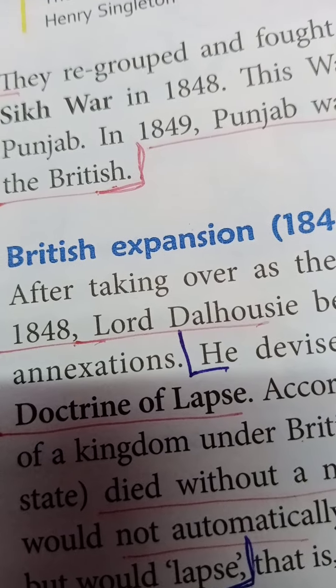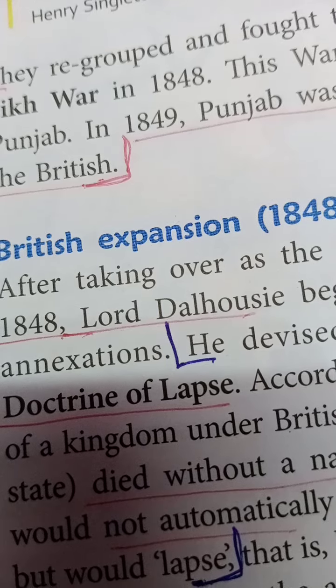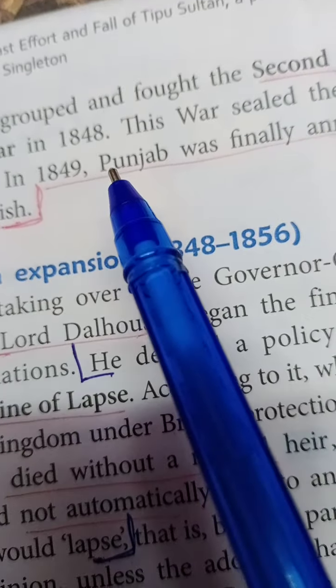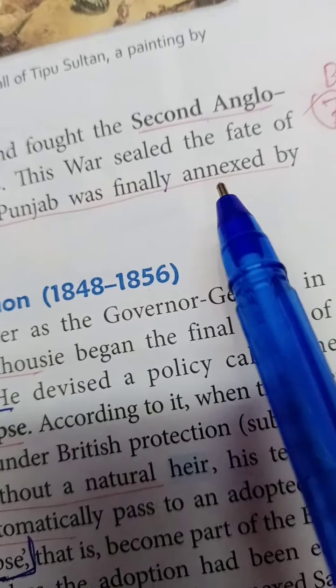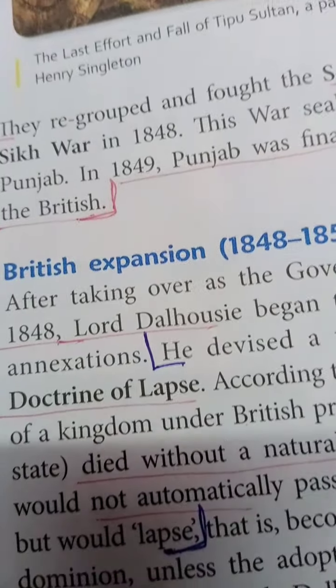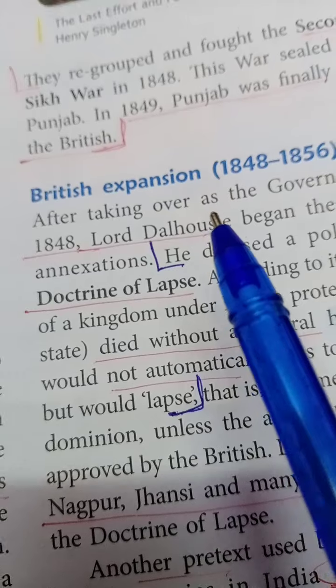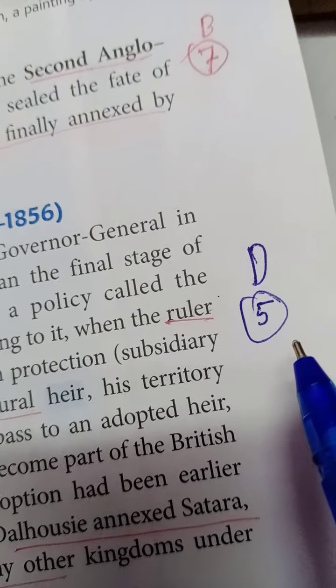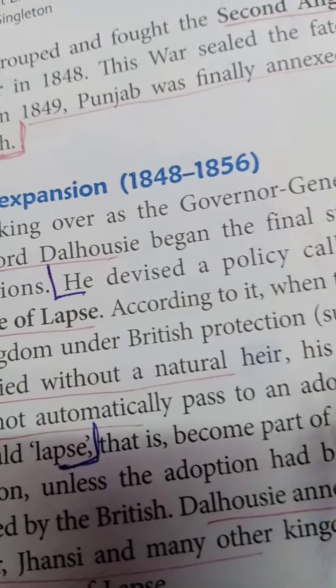When did the British annex Punjab? The answer is 1849. Punjab was finally annexed by the British. So this is the answer of B7. Then come down, children. British expansion. D5 you have. D5.